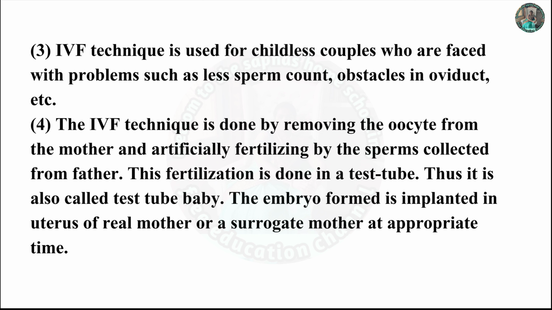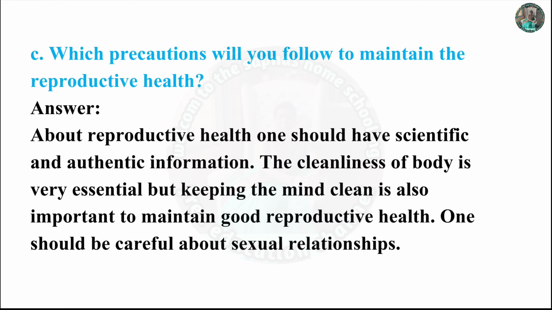IVF technique is used for childless couples who are faced with problems such as low sperm count, obstacles in oviduct, etc. The IVF technique is done by removing the ovum from the mother and artificially fertilizing it by the sperm collected from father. This fertilization is done in a test tube, thus it is called test tube baby. The embryo formed is implanted in uterus of real mother or a surrogate mother at appropriate time.